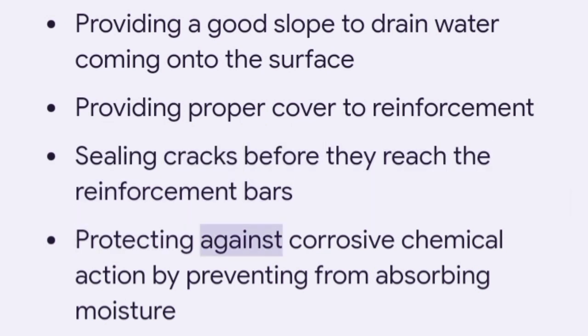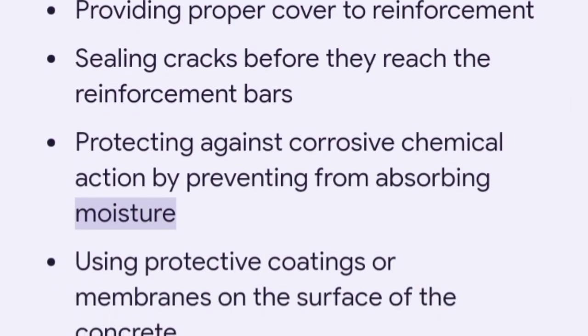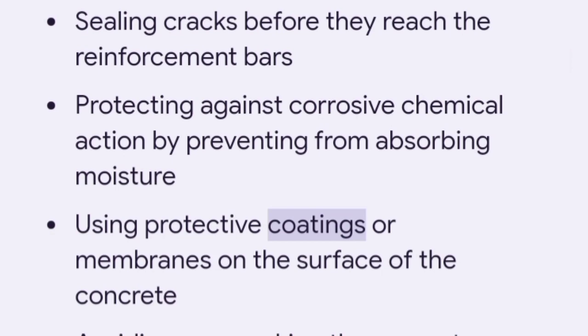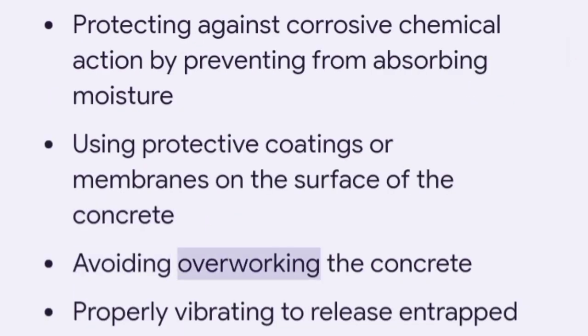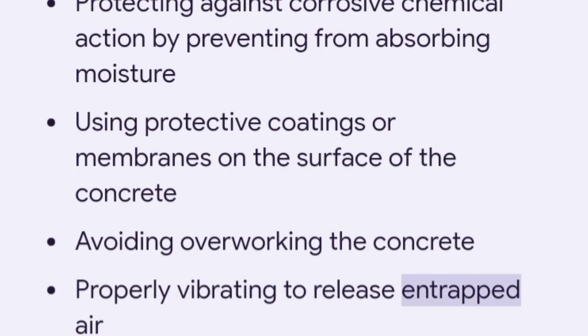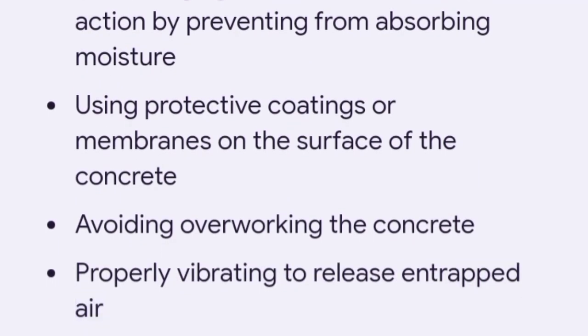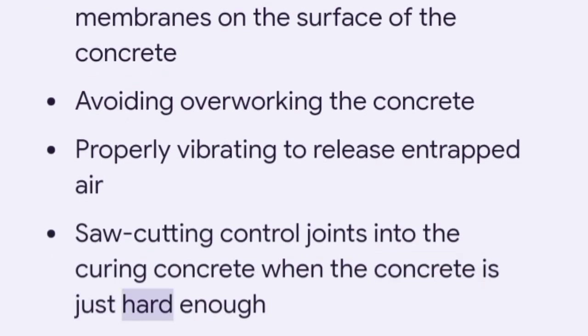7. Protecting against corrosive chemical action by preventing the concrete from absorbing moisture. Using protective coatings or membranes on the surface of the concrete. Avoiding overworking the concrete. Properly vibrating to release entrapped air. And saw cutting control joints into the curing concrete when the concrete is just hard enough.